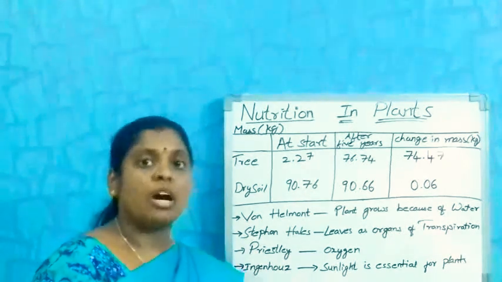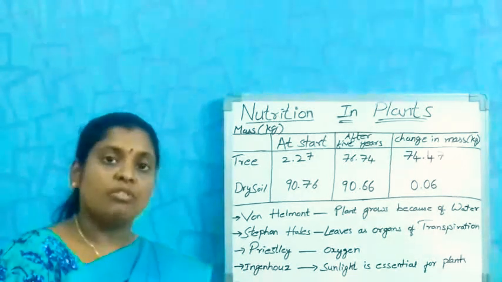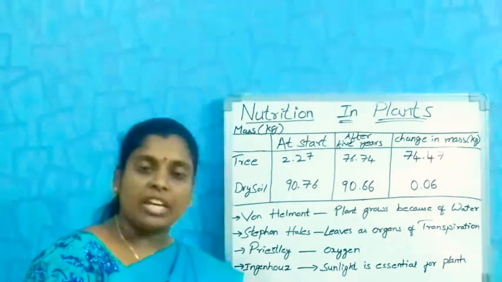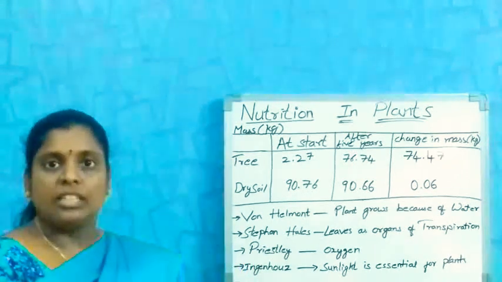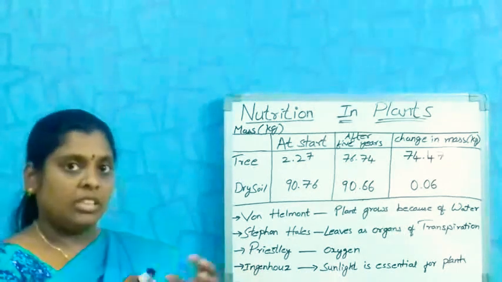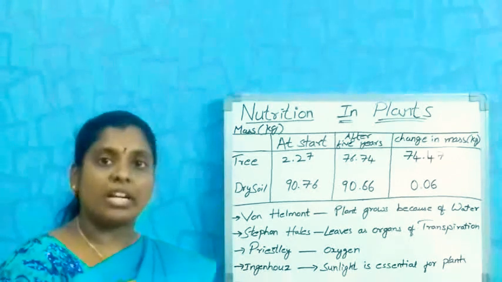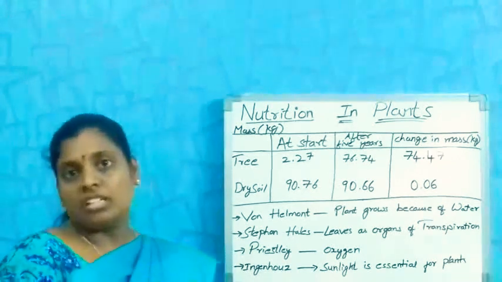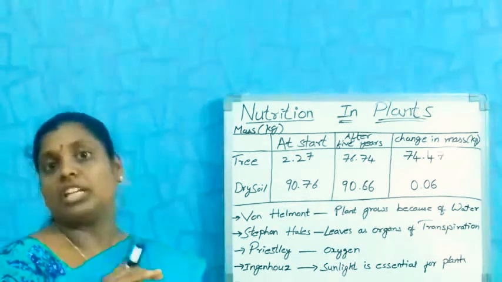The plants absorb nutrients and water from the soil. If there is excess water, the plant excretes that water in the form of transpiration, through the stomata. That's why in winter mornings you can see some water on the leaves.